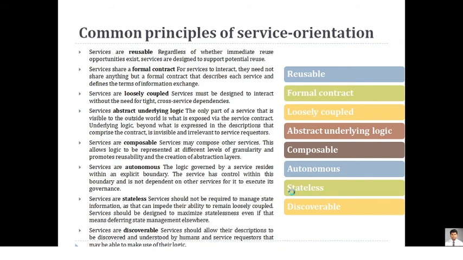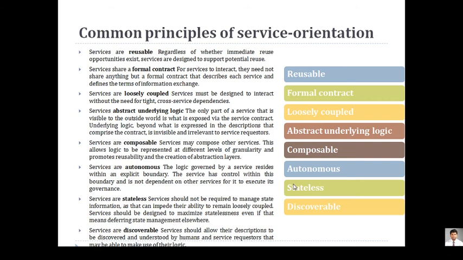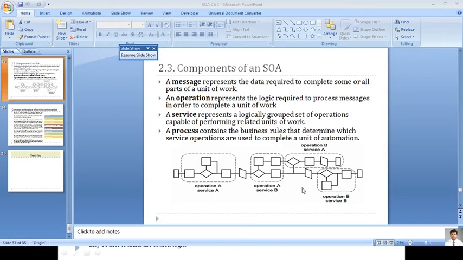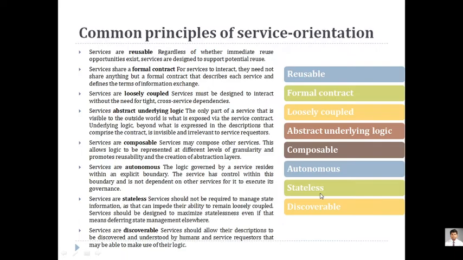And the next one, statelessness. Stateless means what? Whatever services you are creating should not be for a specific location, or for a specific task only. You have to create a service that is stateless, and it should not spare its time just for maintaining its state position. Maintaining a state position means what? You are always giving information about in what situation your service is. So you have to be stateless.